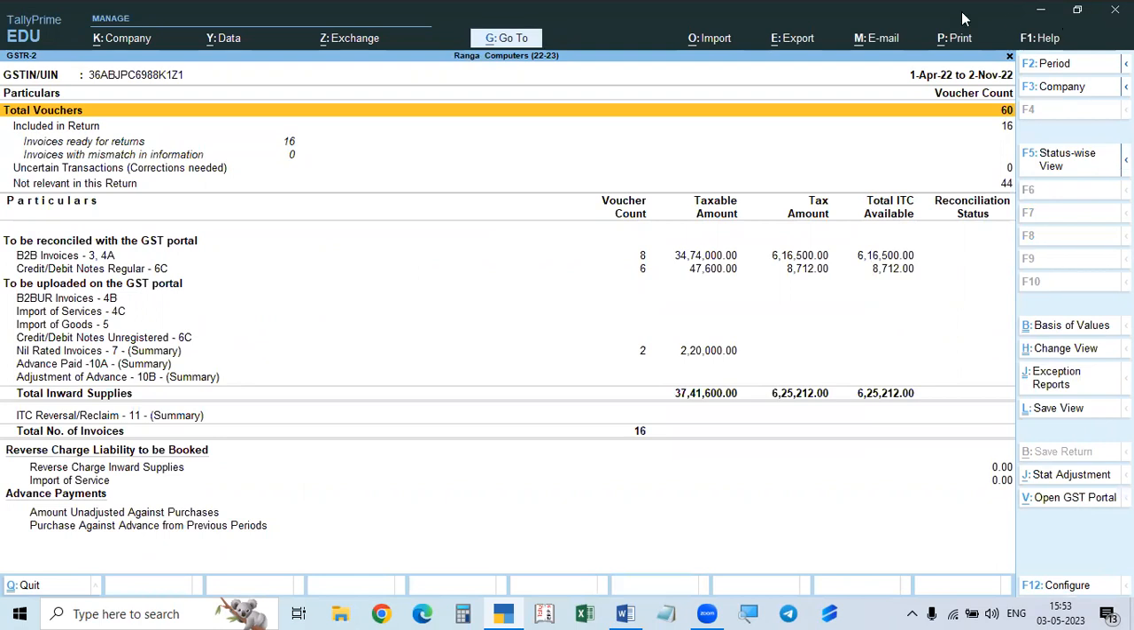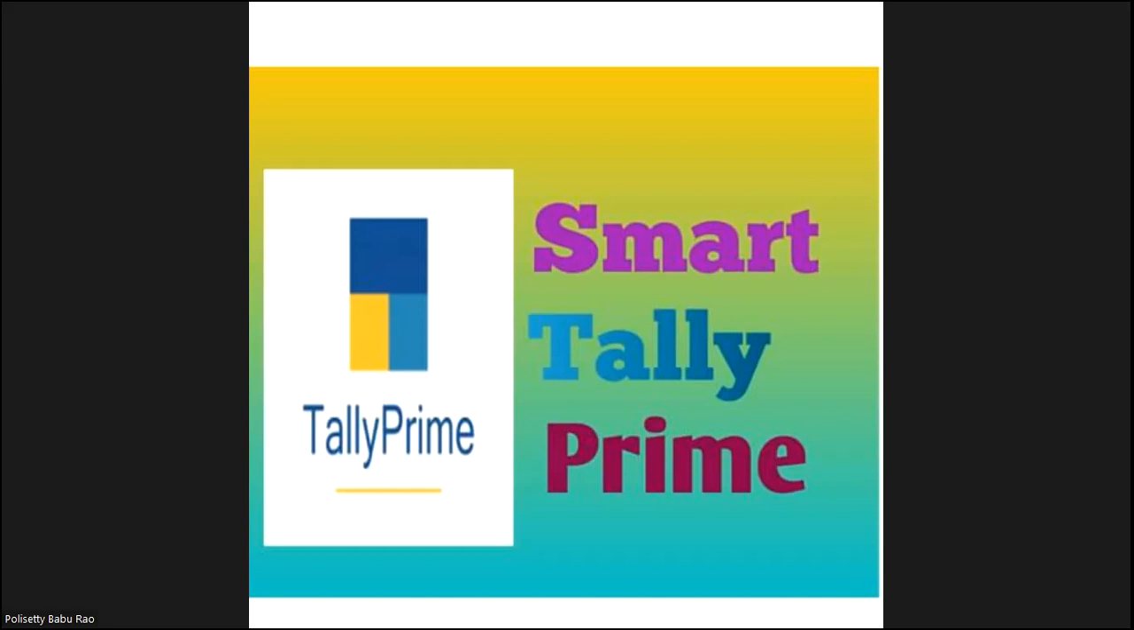So this is about the mismatches and uncertain transactions, how to solve them, and they are solved in the reports. So now reports are showing all errors 0. That means it is done. Okay. So with this, we stop this rectification.